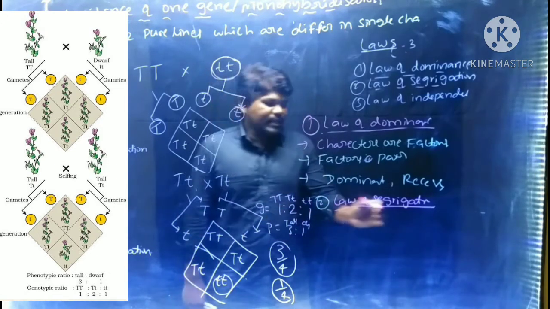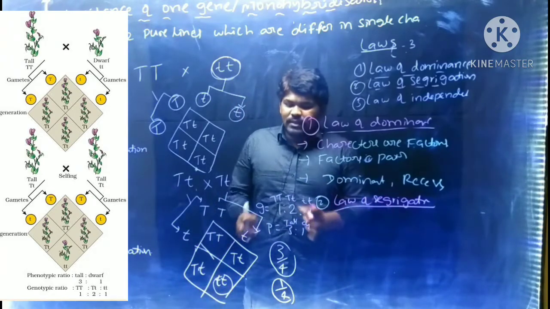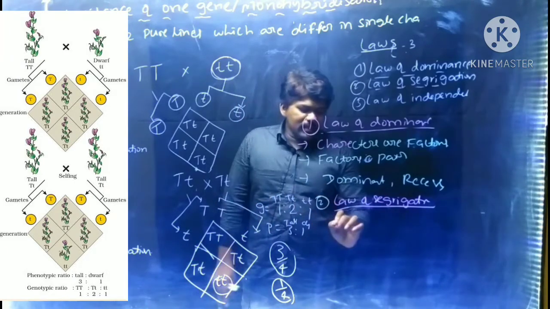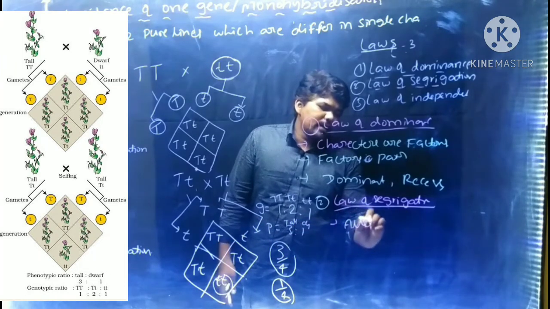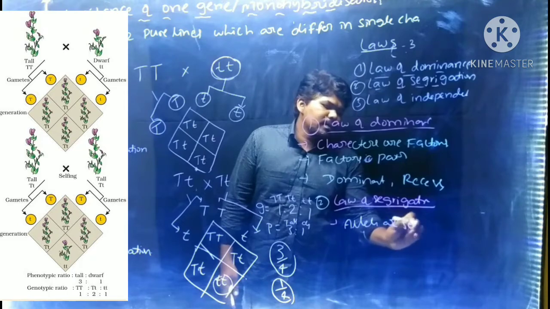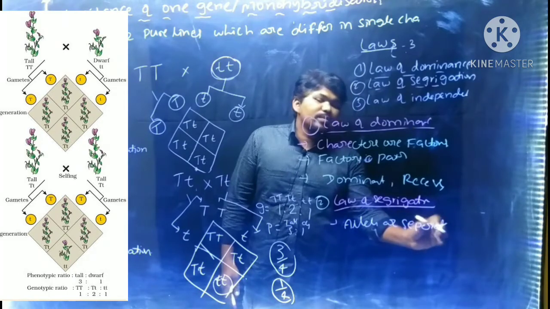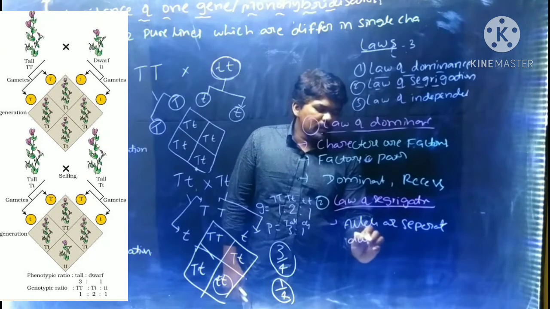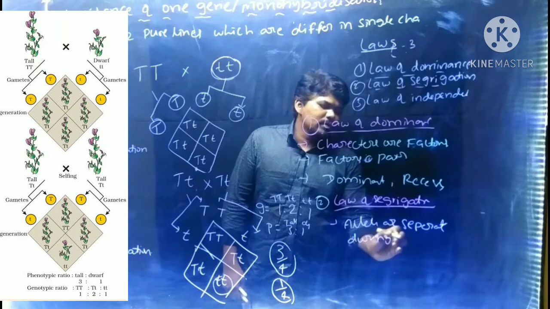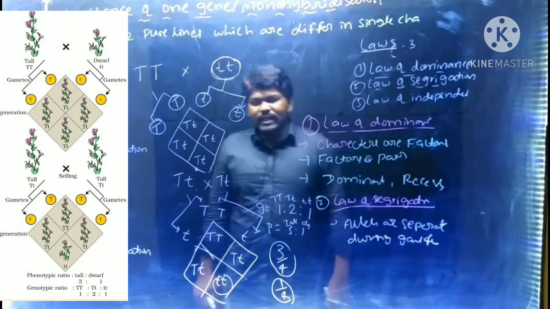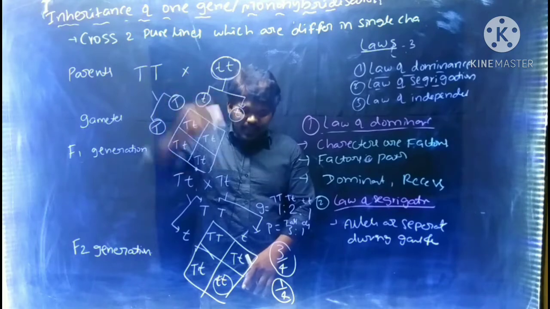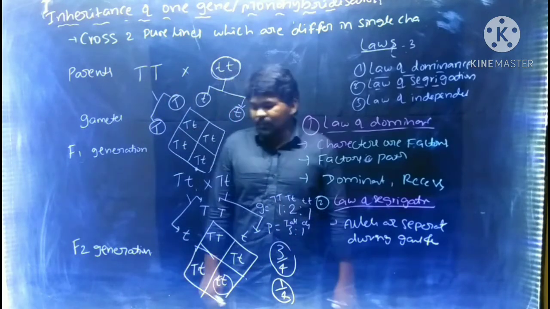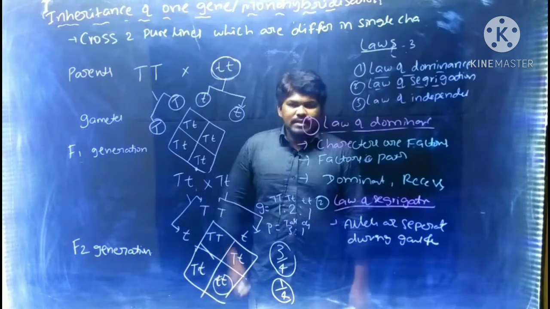Segregation means separation. Simply, we can say that alleles separate without mixing during gamete formation. Because of that separation, there is an expression of the parental character in the F2 generation. That is about the law of segregation.